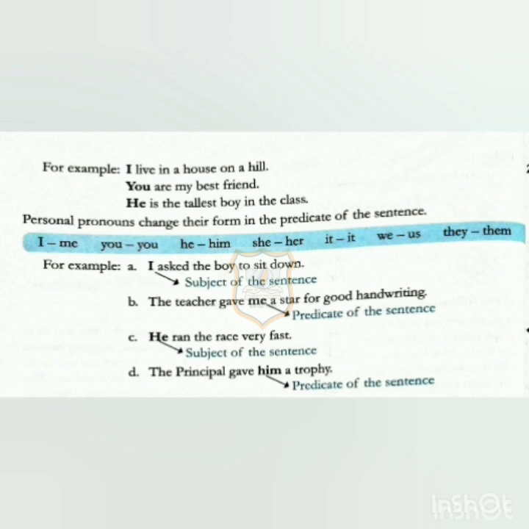He ran the race very fast. Here the subject is he. Next, the principal gave him a trophy. So in this sentence, the subject is changed to him and the predicate is him. The principal gave him a trophy. So these are the personal pronouns that change their form in the predicate of a sentence.